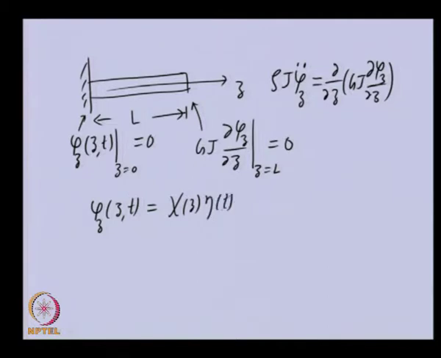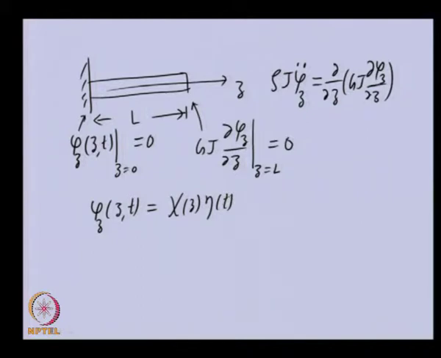One function is purely dependent on the spatial coordinate Z, and another is time dependent, and this time dependent function is generally harmonic in nature.